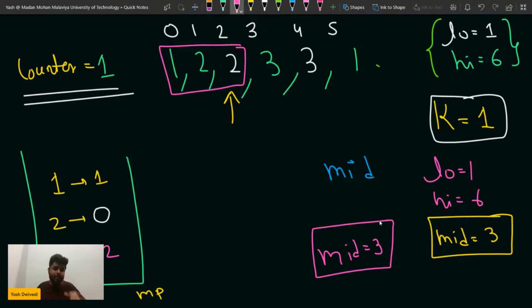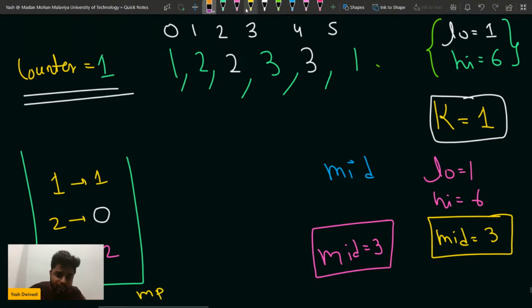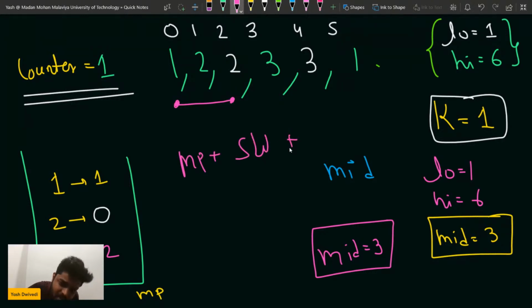If the mid value is 3, then what I've tried to do is I've tried to remove this much segment, and यहीं पे sliding window लग रही है. This is the concept of sliding window also. This is a concept of map plus sliding window, plus the binary search also. So very good problem, to be honest.